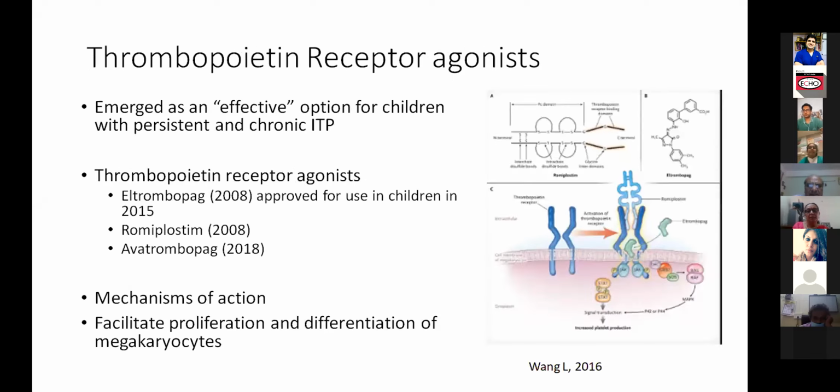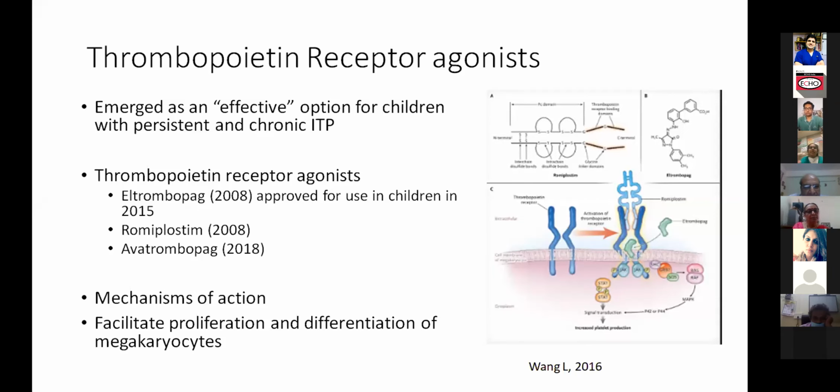Next slide, Ravi. And then there is this new group of drugs, which are not new now because they have been licensed since 2008, so almost 10-12 years. These are agents which actually increase platelet production. So when you increase platelet production, you're tilting the balance in favor of more platelets. So even if there are antibodies, there would still be more platelets in the system, so your platelet counts are better. There are 2 drugs basically in this group, romiplostim and eltrombopag. Both are available in our country now.